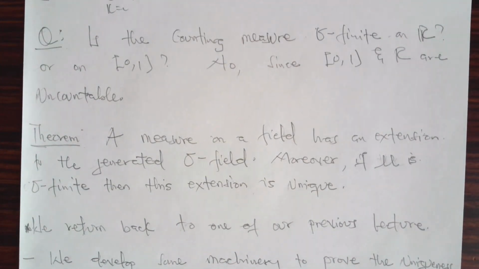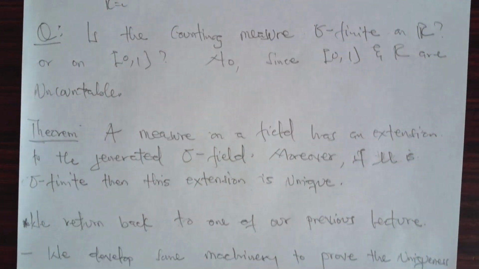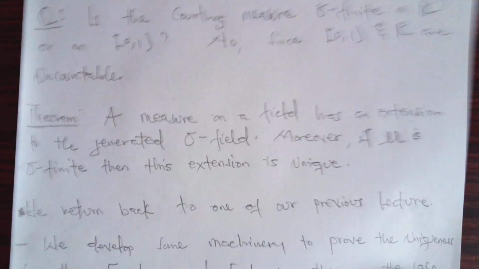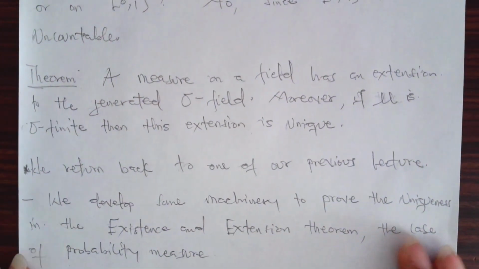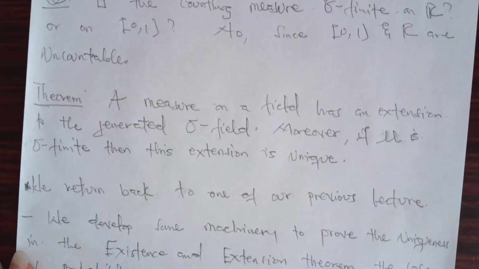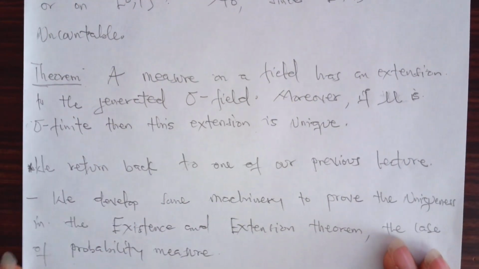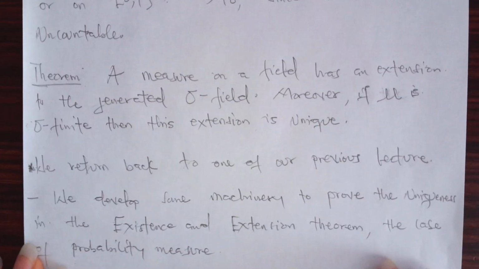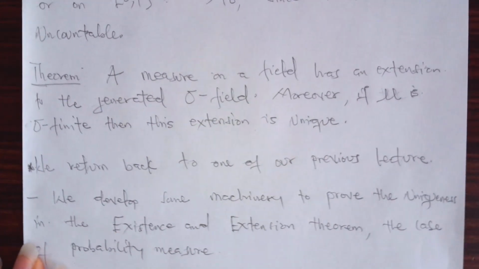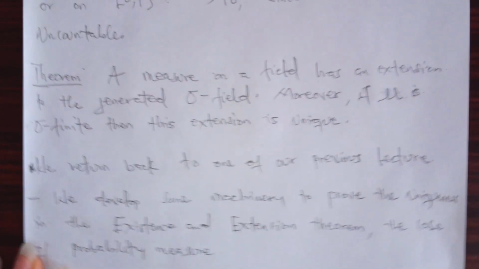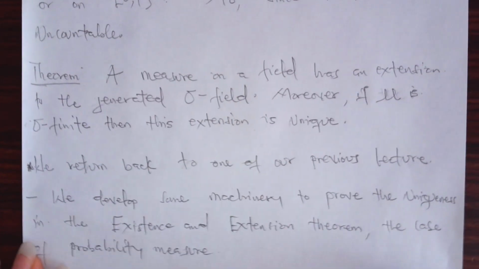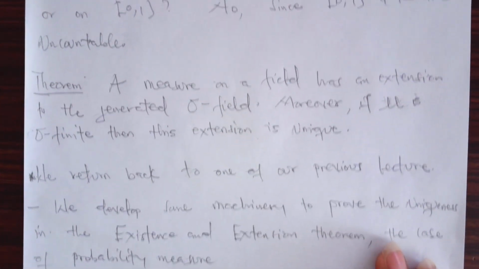We are going to return to that lecture and prove the uniqueness aspect of it in our lecture 6. But before we do that, we need to develop some machinery that will help us prove that, the uniqueness in the existence and extension theorem. In the case of a probability measure, the mu that we take should be a probability measure, and that measure is a sigma finite measure.